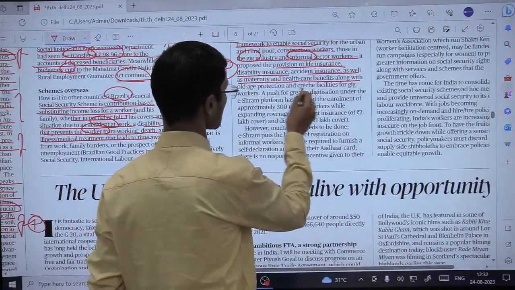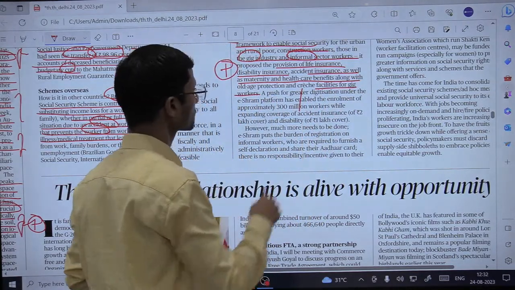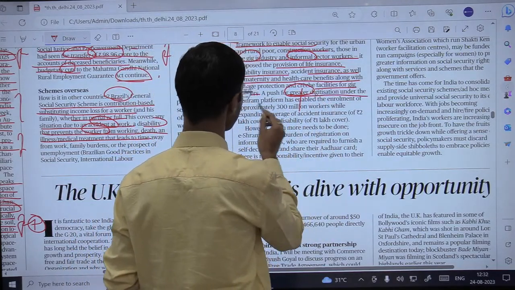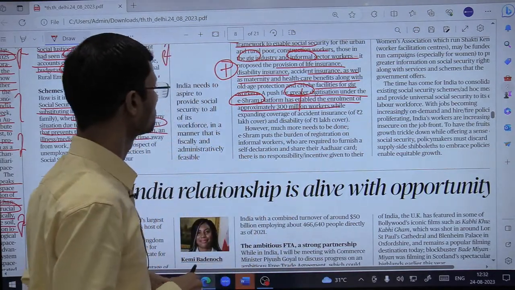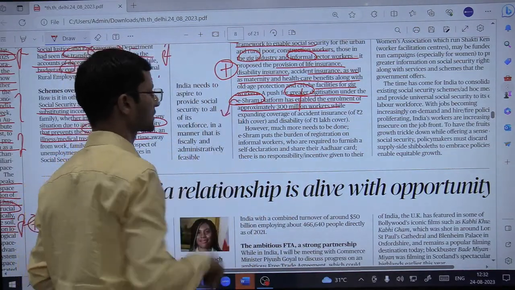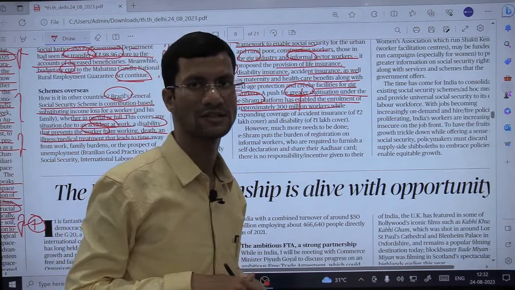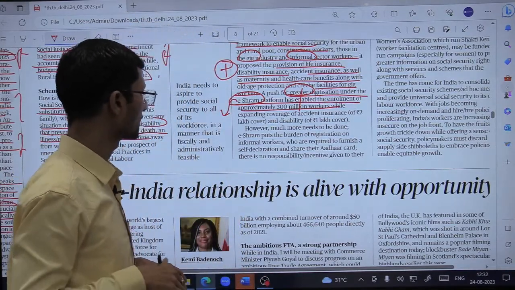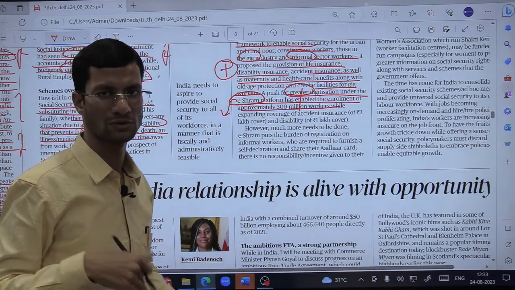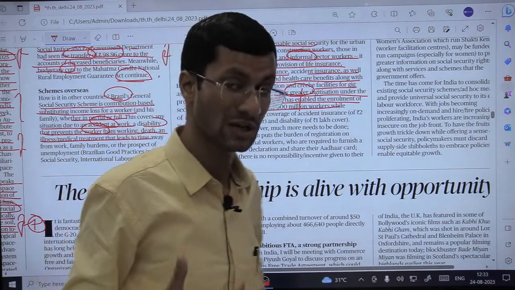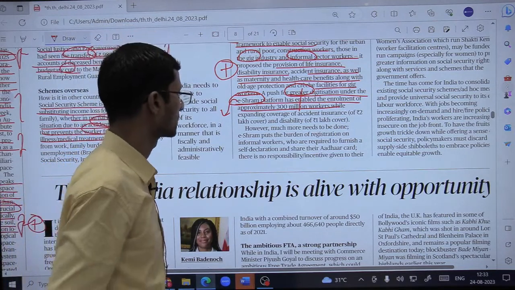Of course, old age protection and crèche facility for gig workers have been provisioned under this act. A push for greater digitization under the e-Shram platform has enabled the enrollment of approximately 13 crore workers. The e-Shram portal registers the migrant laborers. Post-COVID we saw a large-scale migrant crisis. After that the government decided we need a platform where migrants can register themselves, so that if a COVID-like scenario happens again, the government can step forward and help them. So that the data is with the government.